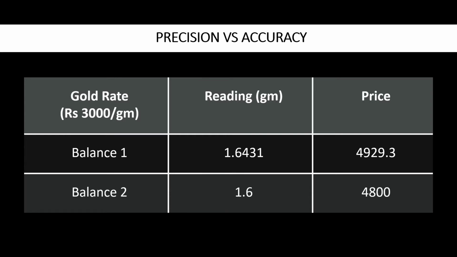Obviously balance 1 because you are getting a better return. So for something like gold, precision becomes very important because even a little change in the second decimal or third decimal places will change the value per gram by a very large amount. So what to talk about 1 kg? But for something like making a door, we don't require a precision this high.